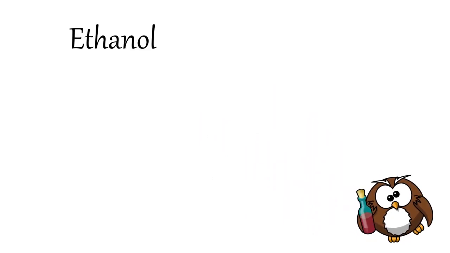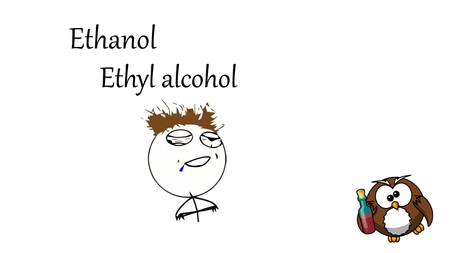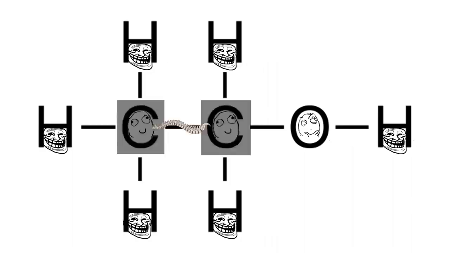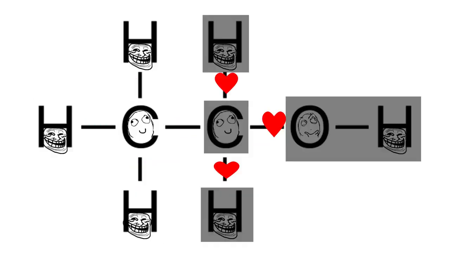Our topic for today, alcohol. Ethanol, also known as ethyl alcohol, also referred to as common alcohol, the intoxicating component of alcoholic beverages. Chemically, it's a molecule which has two carbon atoms as its spine. The first carbon atom is bonded to the three atoms of hydrogen. The second carbon atom is bonded to the two atoms of hydrogen plus a hydroxide. A hydroxide is a single oxygen-hydrogen pair.